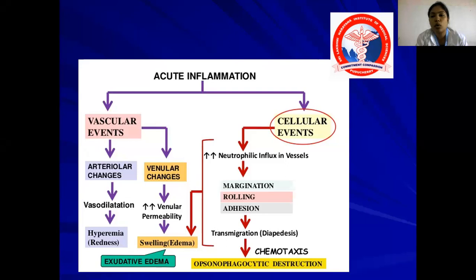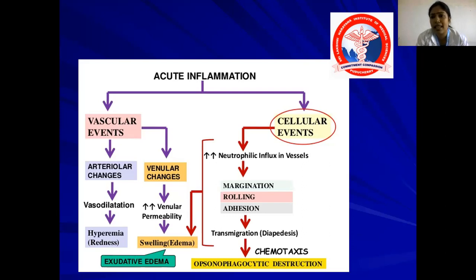Having discussed vascular events in our last class, today we are going to discuss cellular events of acute inflammation. So what are these cellular events? Cellular events are nothing but the neutrophils and macrophages, or other WBCs or leukocytes which are capable of phagocytosis, traversing the endothelial cells and going to the site of injury where there are microorganisms or other toxic injurious agents, and phagocytosing them and eliminating them from our body.